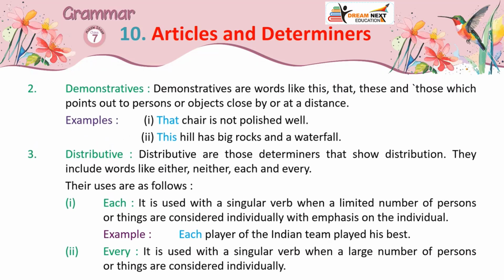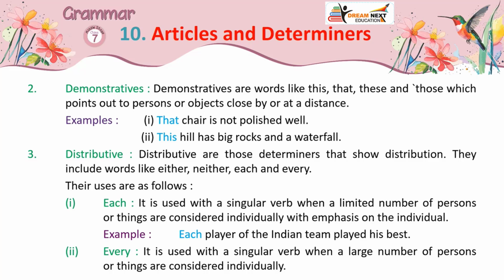2. Demonstratives. Demonstratives are words like this, that, these and those which point out persons or objects close by or at a distance. Examples: 1. That chair is not polished well. 2. This hill has big rocks and a waterfall.